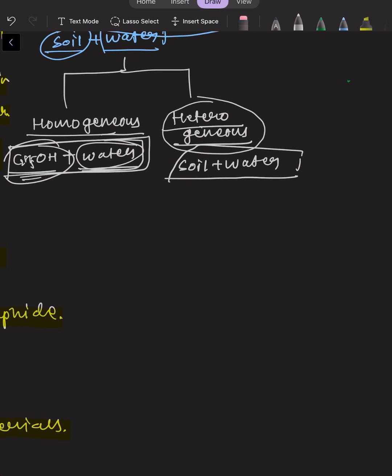This means that the components of the mixture are uniformly distributed throughout the bulk of the mixture, while in the case of heterogeneous, it is not uniformly distributed throughout the bulk. Okay, so we can separate the heterogeneous components by physical method, but in case of homogeneous, we cannot separate the components by any physical method. Okay.